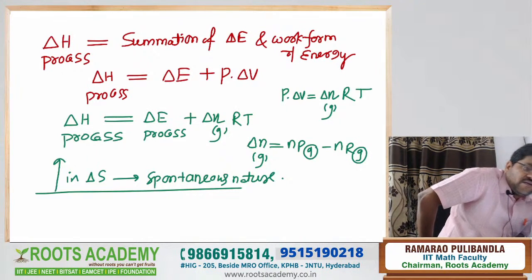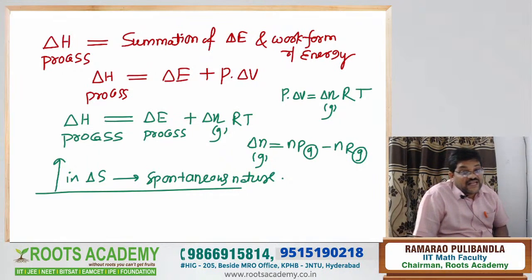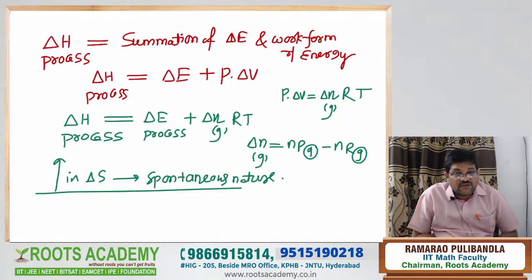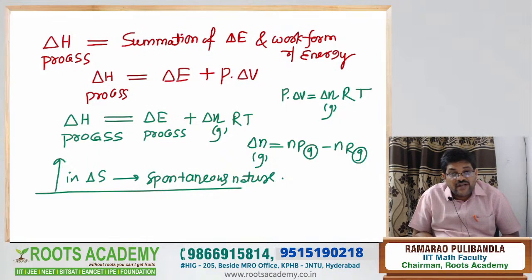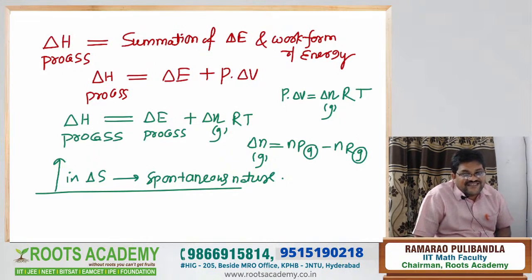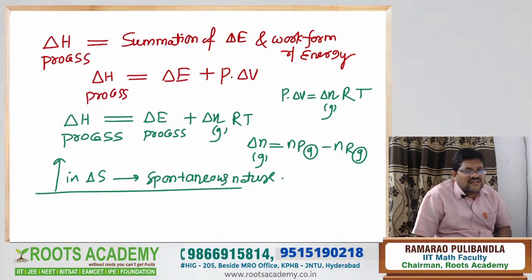Understood what I am saying? And one more thing, in a given chemical reaction, if delta N in the gas state is greater than 0, entropy increases. If delta N in the gas state is less than 0, entropy decreases. Simple logics, no confusion in the logics.